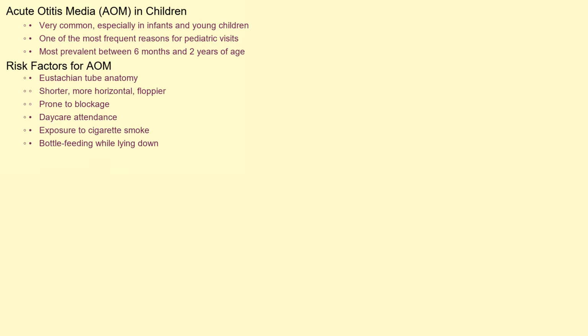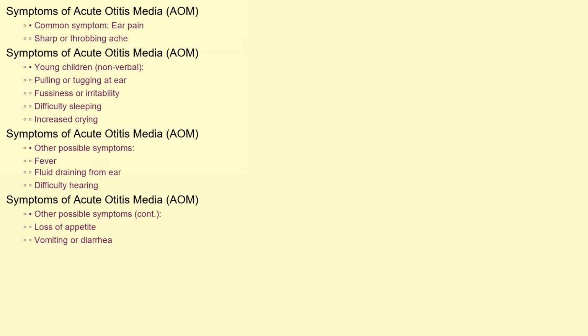AOM is exceptionally common, especially in infants and young children. In fact, it's one of the most frequent reasons for pediatric visits. Children are more susceptible due to the anatomy of their eustachian tubes, which are shorter, more horizontal, and floppier than those of adults, making them more prone to blockage. While AOM can occur at any age, it's most prevalent between 6 months and 2 years of age. Certain factors like daycare attendance, exposure to cigarette smoke, and bottle feeding while lying down can also increase a child's risk.